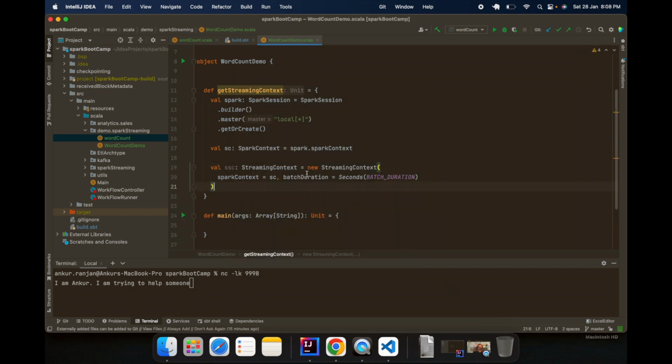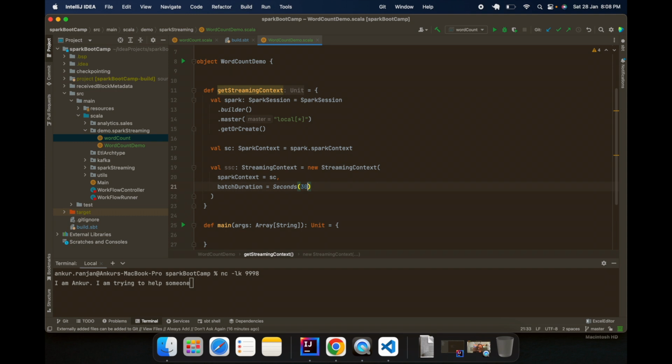Cool. Here I am passing streaming context and batch durations. So you remember in our session 1 we talked about batch duration. So what does batch duration actually mean? Let me just pass 30 seconds. In batch duration it means that in every 30 seconds we will be polling the server and reading the data, right?